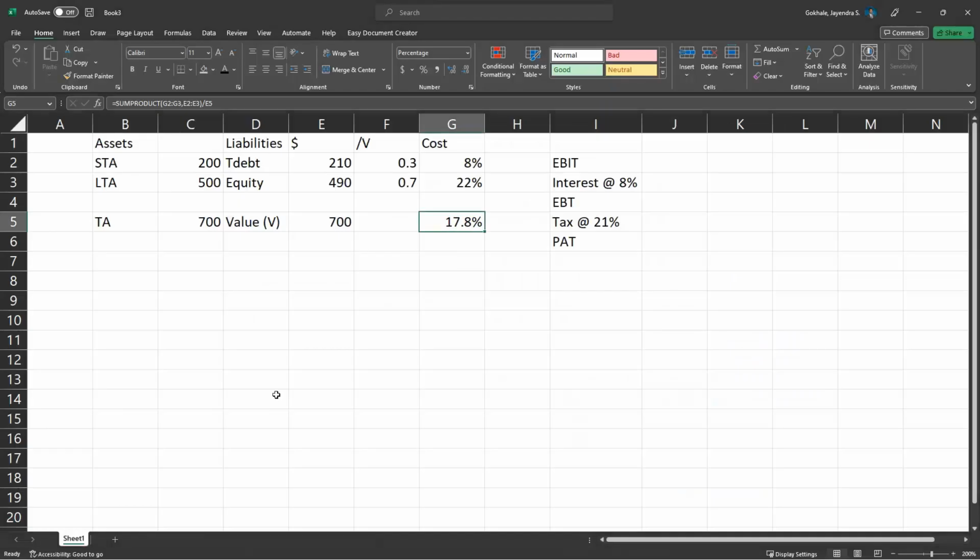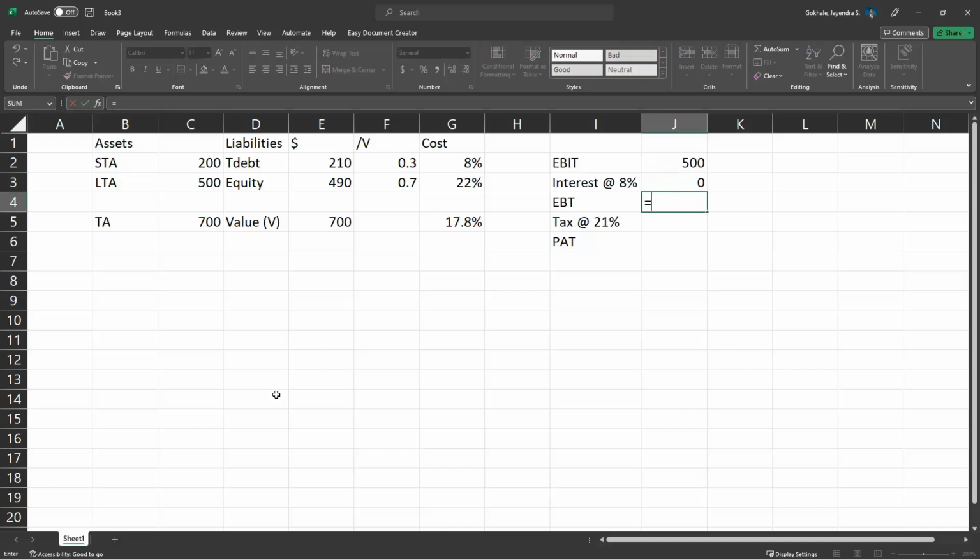So going back to Excel, our earnings before interest and tax is 500. Our interest is 100. Well, let's just make it 0 first. So equals this minus this, this minus this, and then equals this times how much tax? 0.21, and then equals this minus this. So we've got the profit of 395.